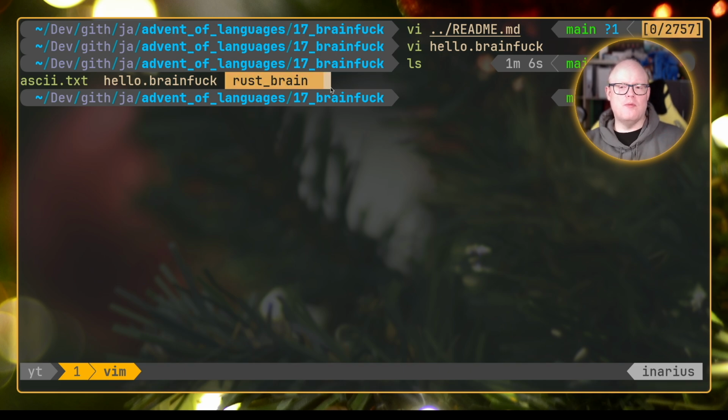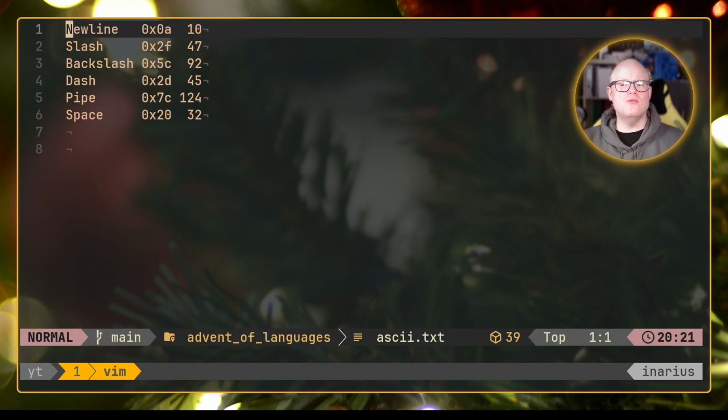As I've said, we have written our own Brainfuck interpreter before, and I've just compiled it quickly and copied it into this directory here. What I have done as well is search and locate some of the ASCII codes that we need for the characters that we need to print out, because I will not be able to remember them off the top of my head, and I did not want to make this video longer than it must be by including the search for them.